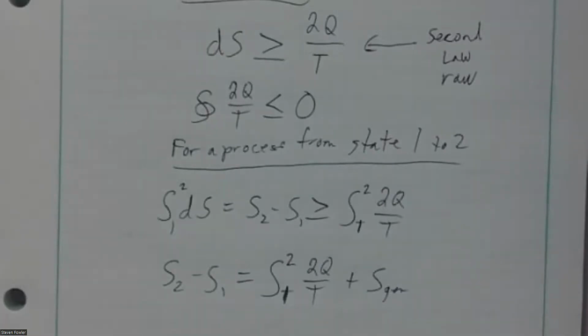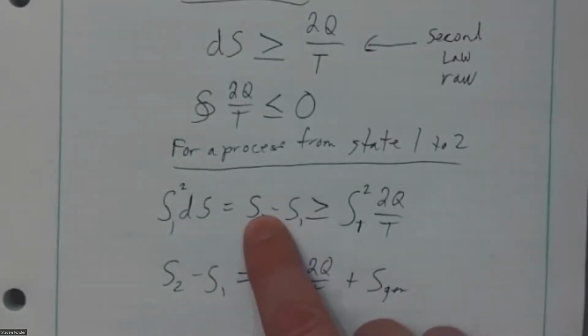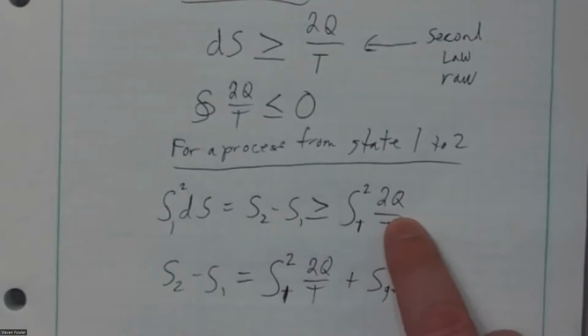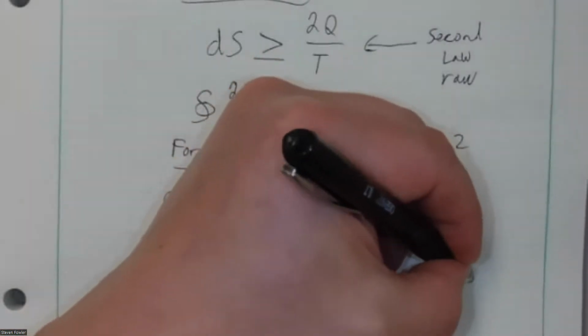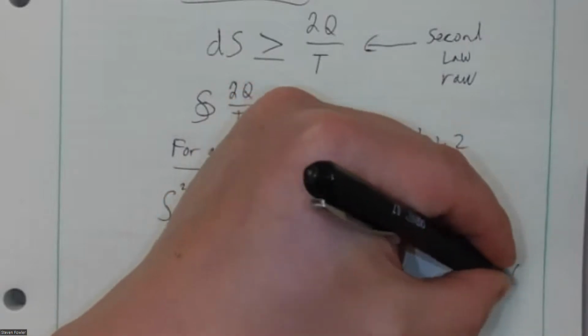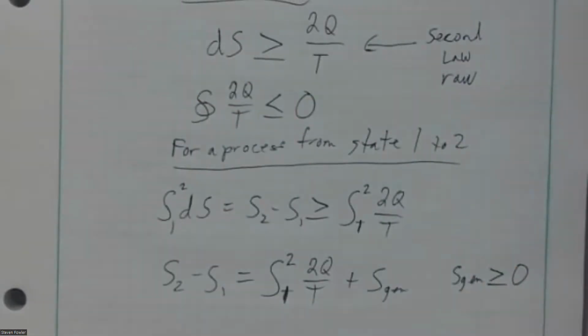What we're saying here is there's always more entropy than what causes the entropy change, meaning there's entropy being generated. And that's what we add to it. That entropy generated preserves the rule. We just say that entropy generated is always positive. If it's negative, that tells me I'm destroying entropy.